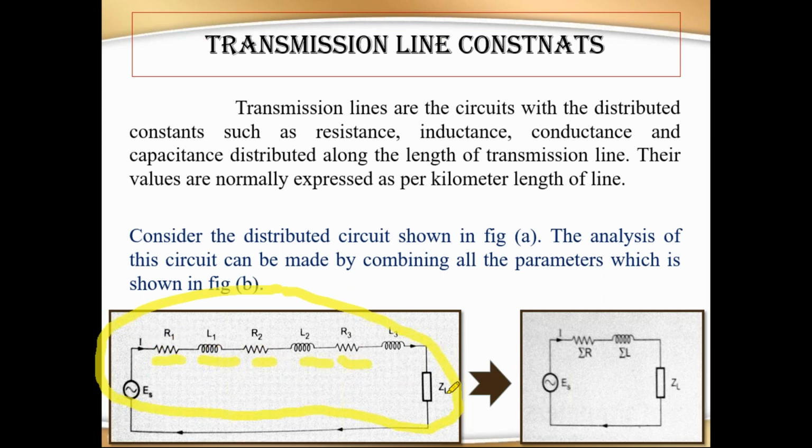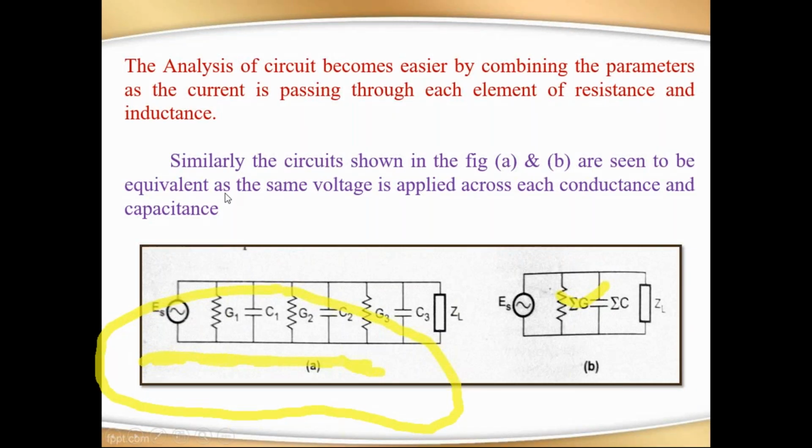This is the source, this is the load, and this part is called the transmission line. To analyze this circuit, you reduce it by eliminating the series and parallel combinations, and finally we get a simpler circuit. This is the way of analyzing a complex circuit. The analysis becomes easier because calculating every parameter is difficult in a large circuit compared to a small one.